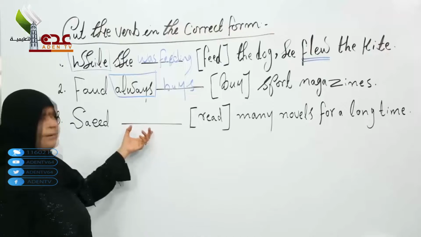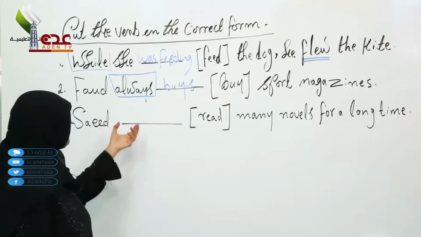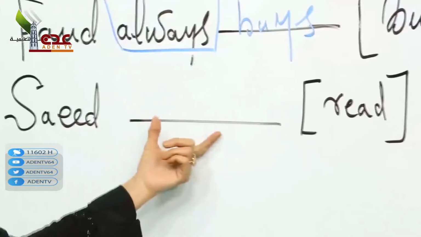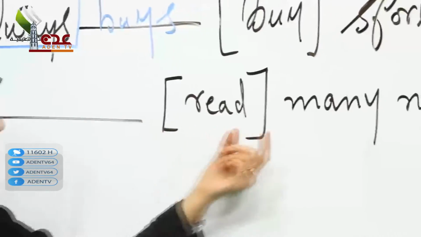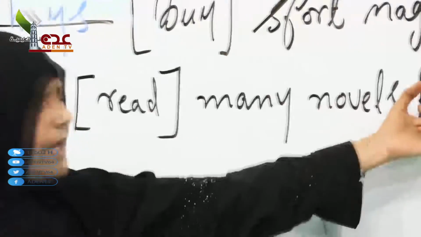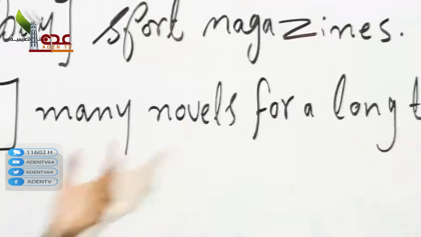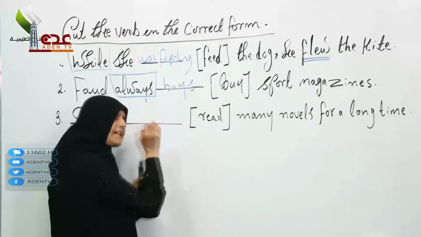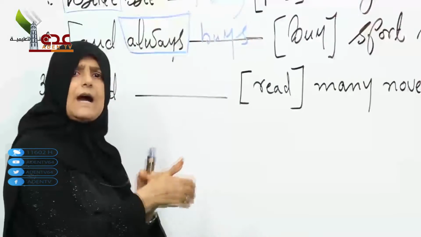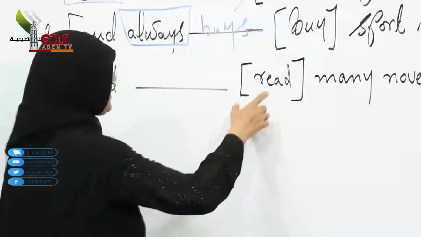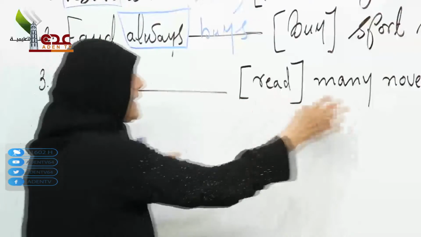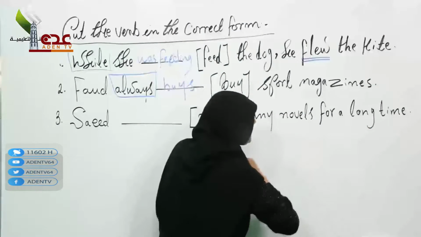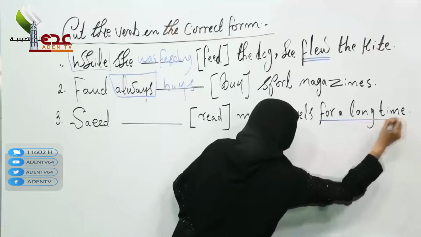Now look at this here, number 3. We are talking about Saeed read many novels for a long time. Don't forget, please. Look at the sentence carefully and answer. How do you put the verb? Now read and a long time. How do you make this for a long time?